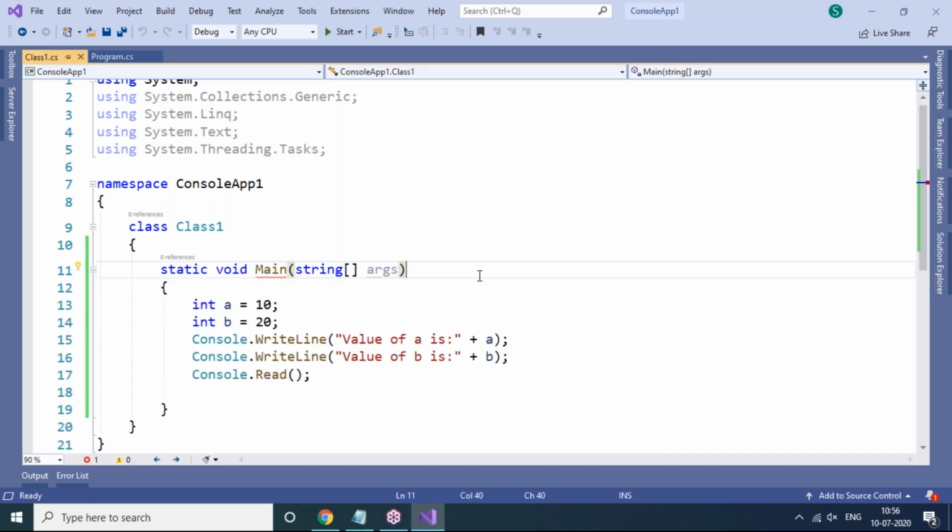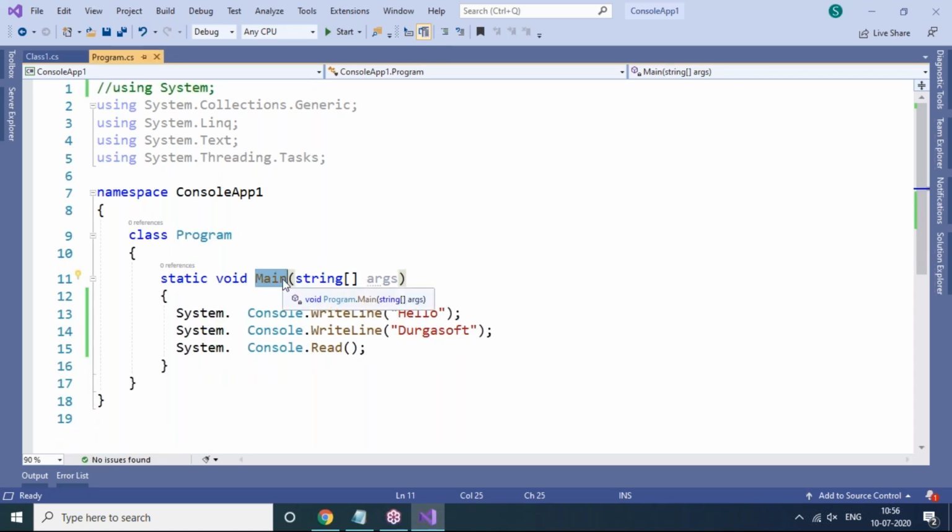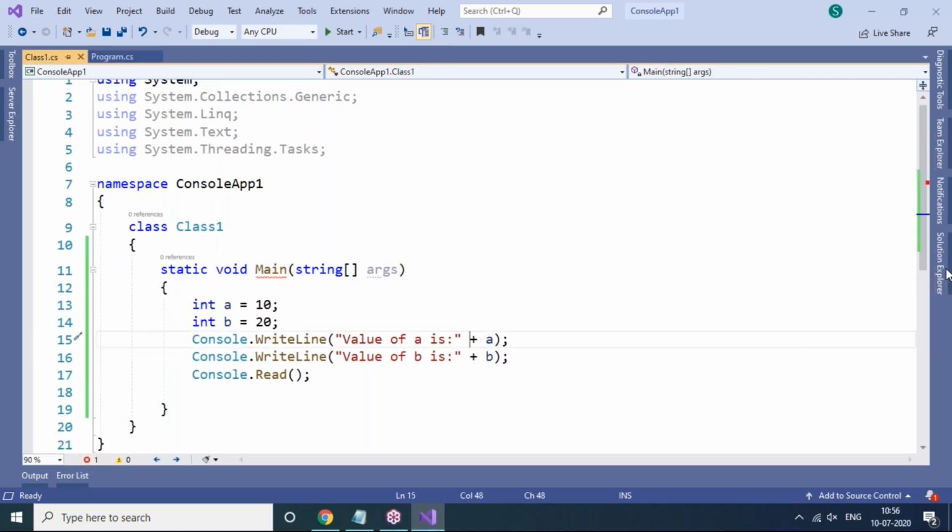So the runtime is getting confused here. Class1.cs has one main method, Program.cs also has one more main method, but it's completely confusing. It's an ambiguity situation. To avoid this ambiguity, what we need to do is change the startup object.